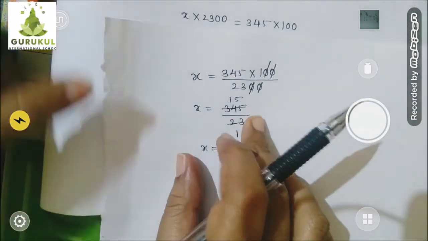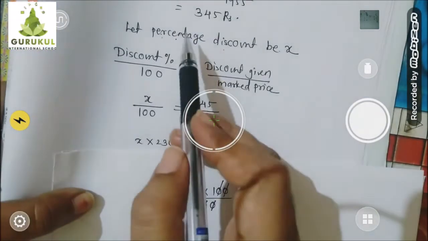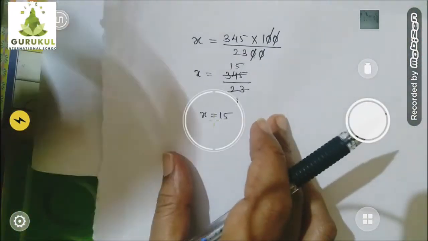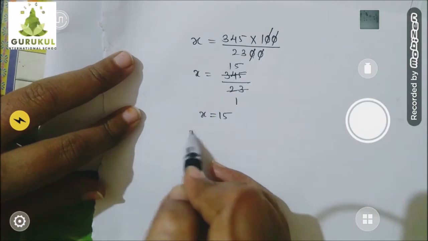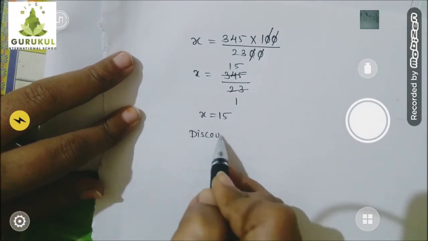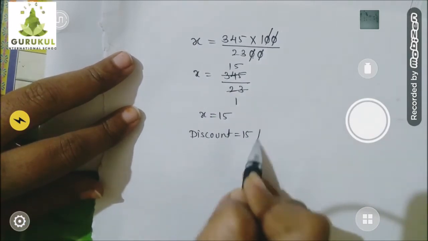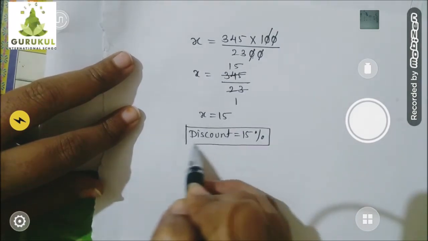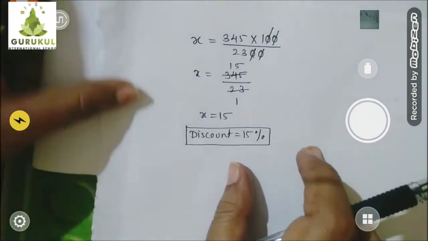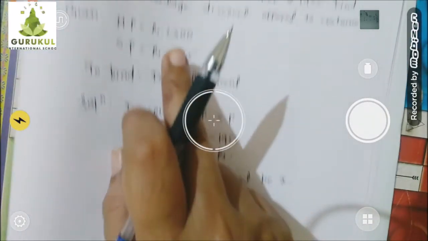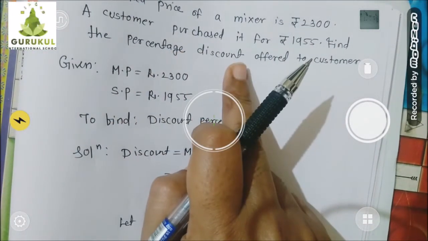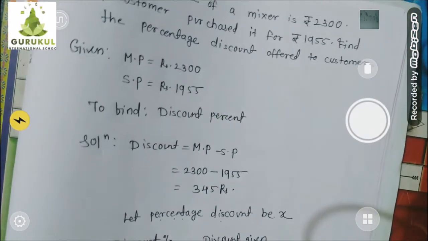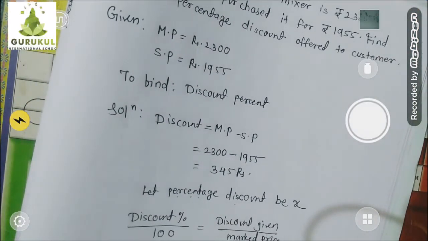But children, what was X? X was the percentage discount. So X is 15, which indirectly means the discount is 15%. In this way you will get your final answer. That was all that was asked, the discount percentage. So I got the answer. Now let's go for another example.